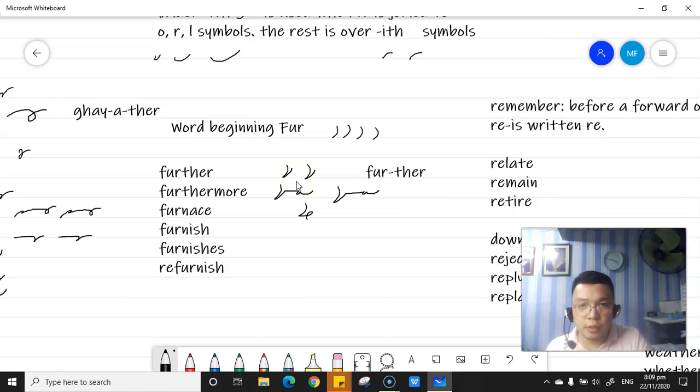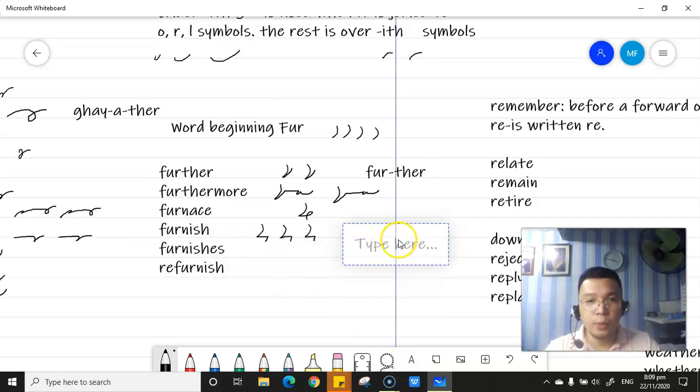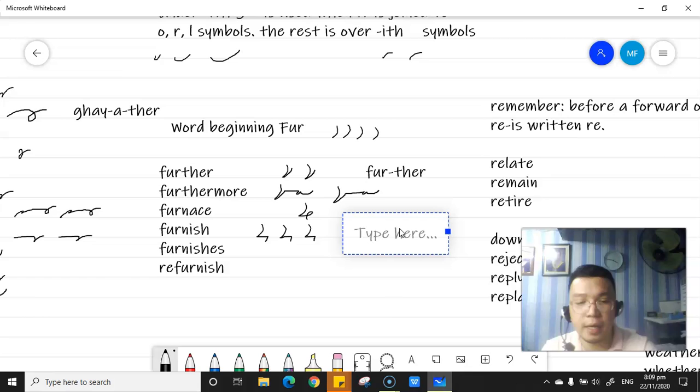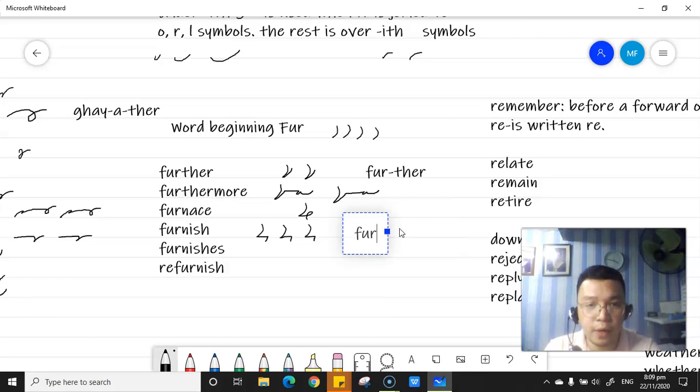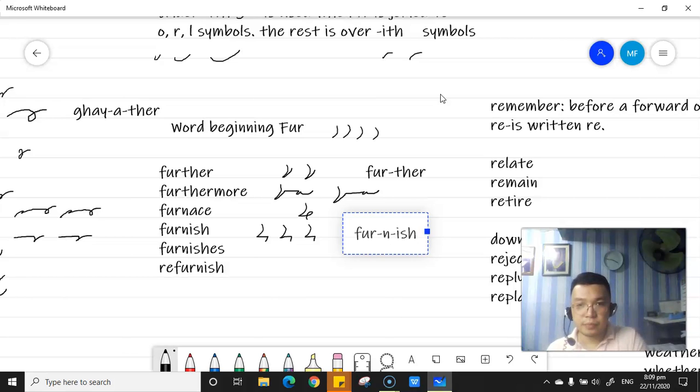So, furnish. For and ish, furnish. How are you going to spell it out in shorthand? So we have the fur symbol and then the ish, furnish. Okay, furnishes. For N, ish, and then S. Simple as that.